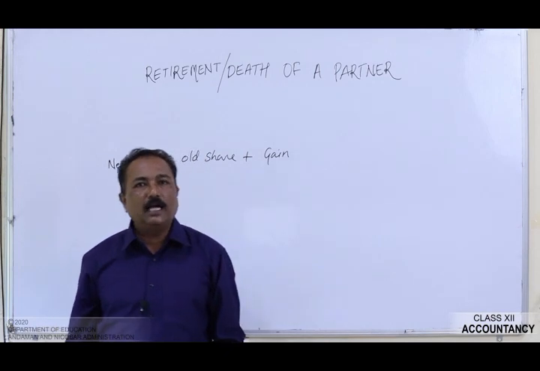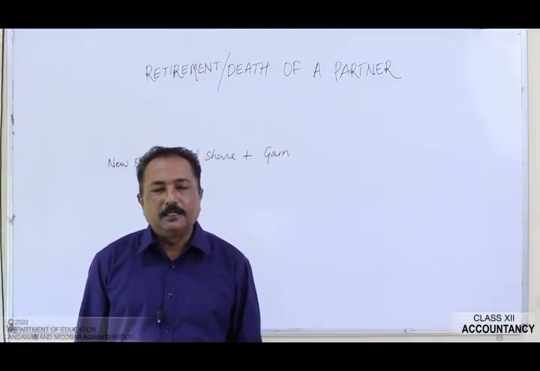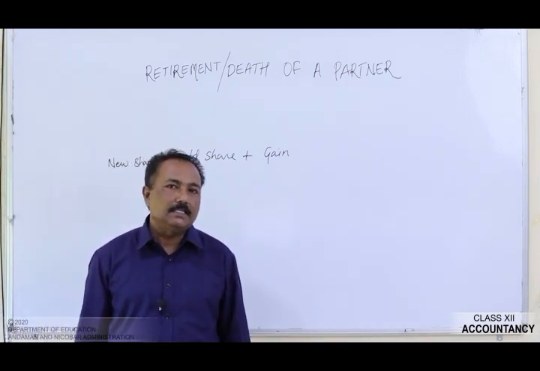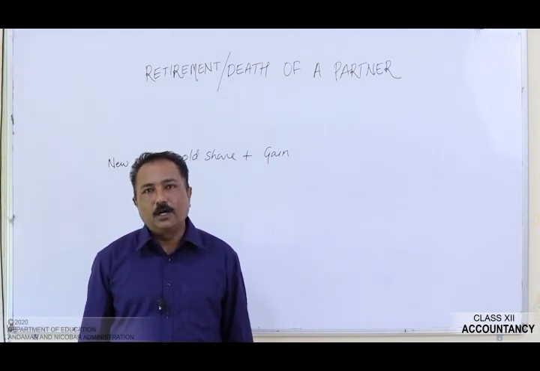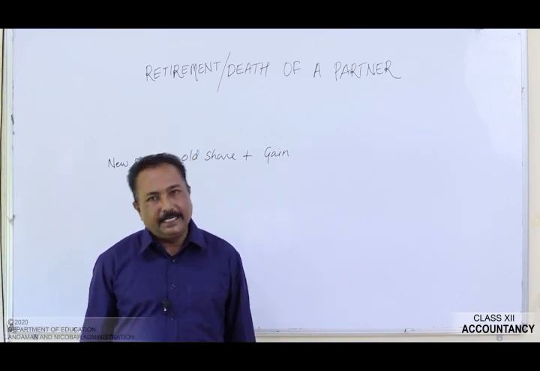Now let's pass on to the gaining ratio. What is gaining ratio? The ratio in which the continuing partners acquire the share in profit of the outgoing partner is known as gaining ratio.